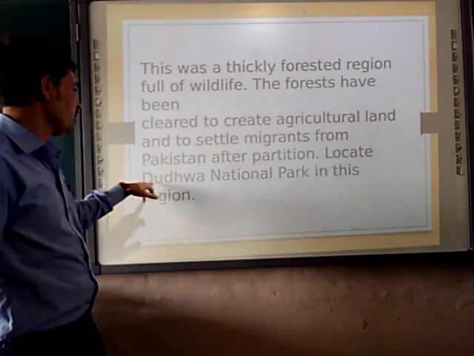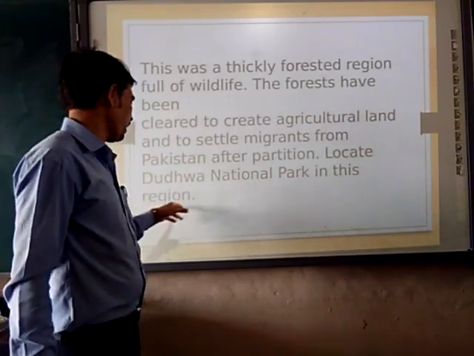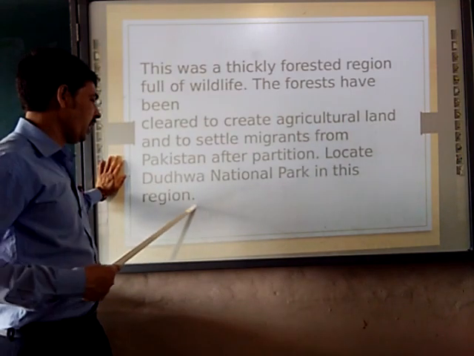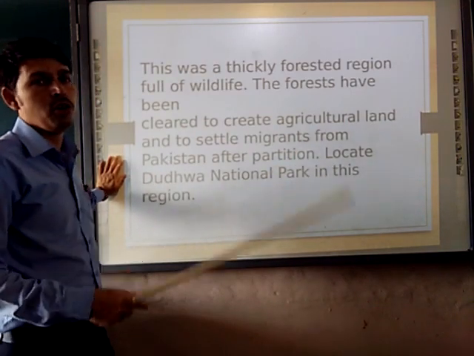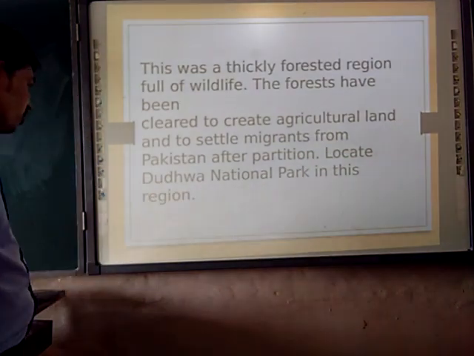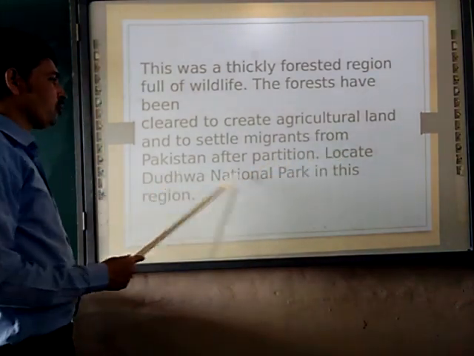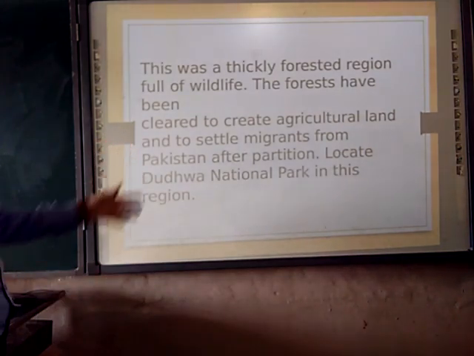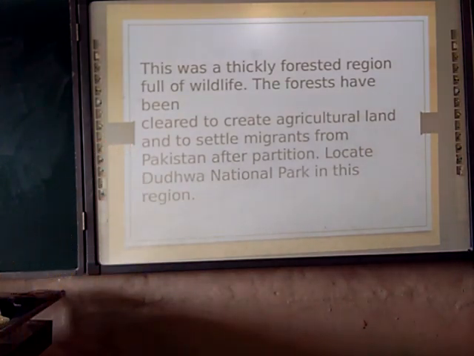Dudhwa National Park is in this region. You have to locate Dudhwa Park in this location. That is your homework. I will give you a few seconds to copy down this question: where is Dudhwa National Park? You have to locate it and find it.